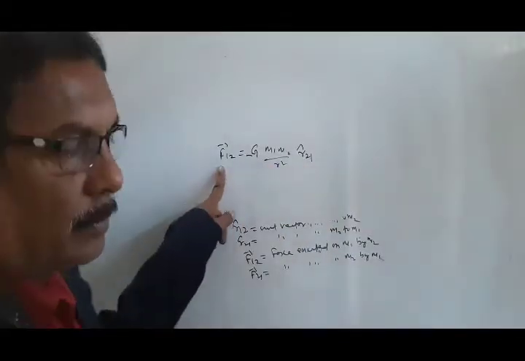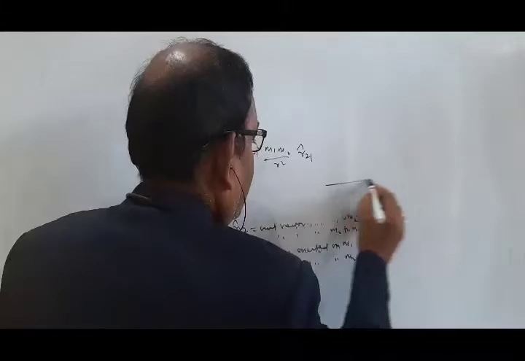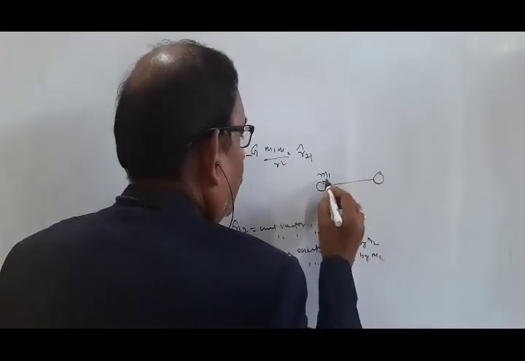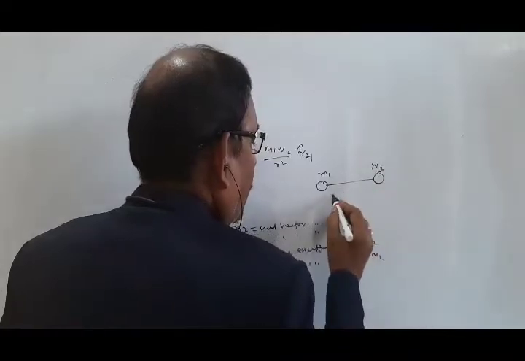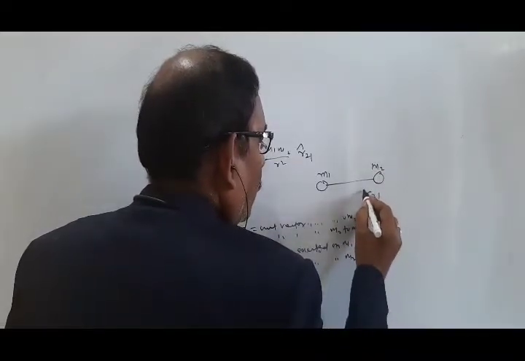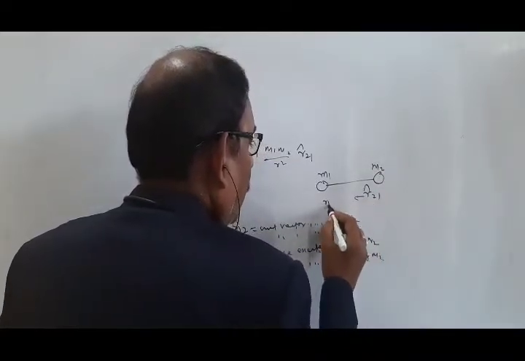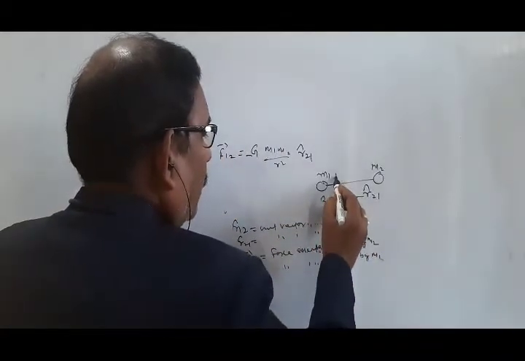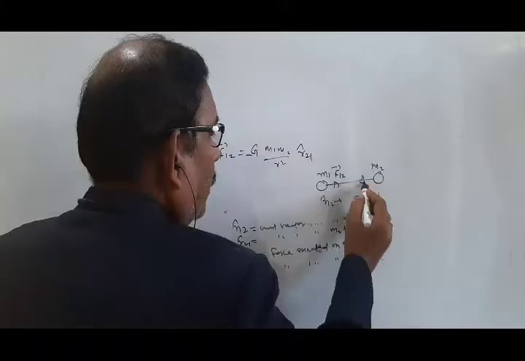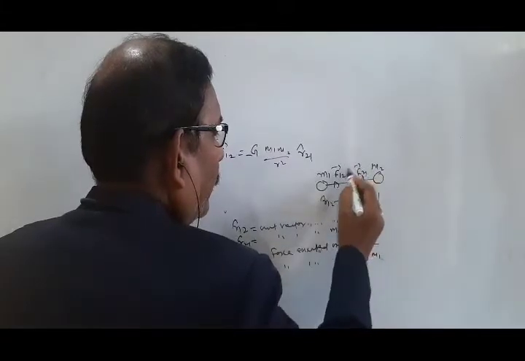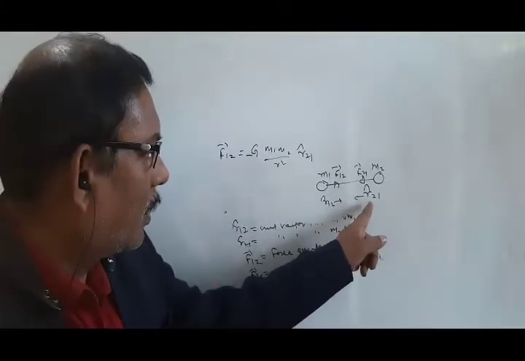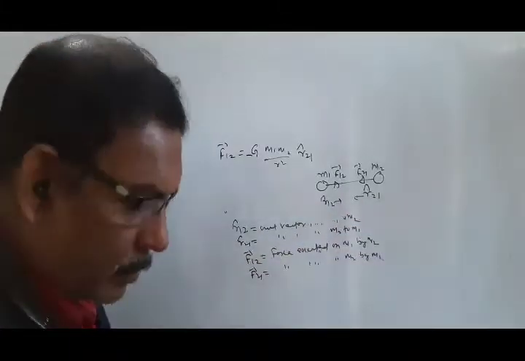This indicates that the force F12 is in the opposite direction to r21. It is your F12, it is your F21. The force F12 is in the opposite direction to the unit vector r21.